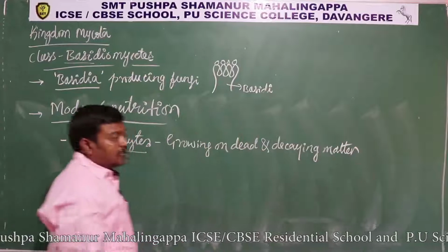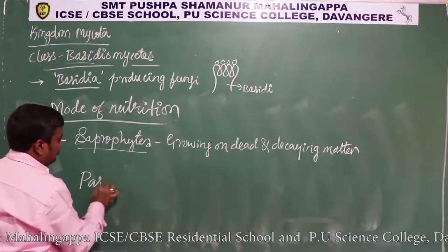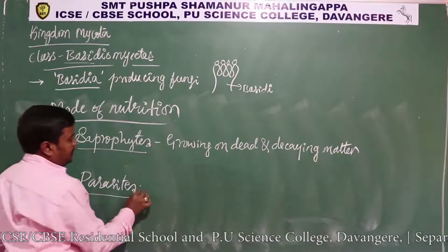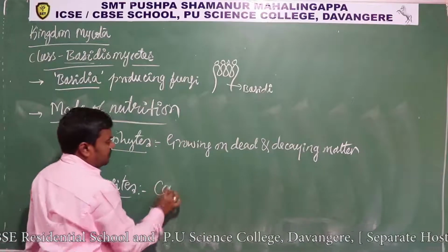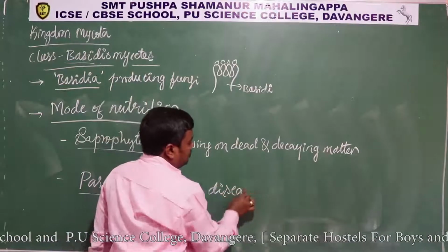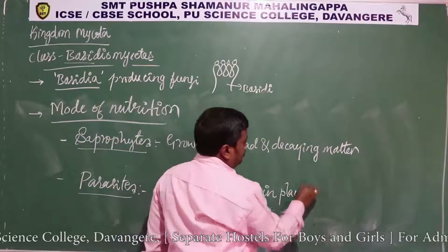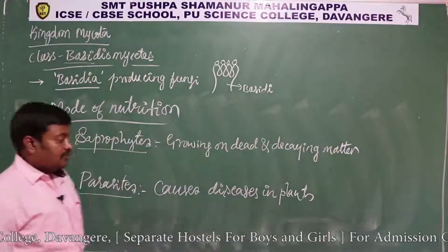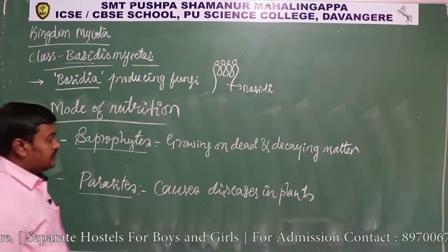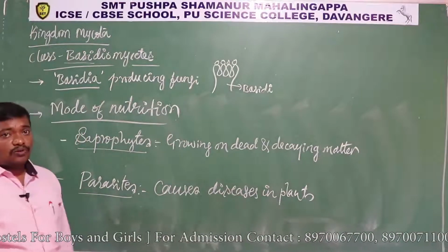Then parasites: parasites cause diseases in plants. Usually they cause disease in plants and not in animals most of the time. There is no Basidiomycete which causes diseases in animals. So this is the mode of nutrition.